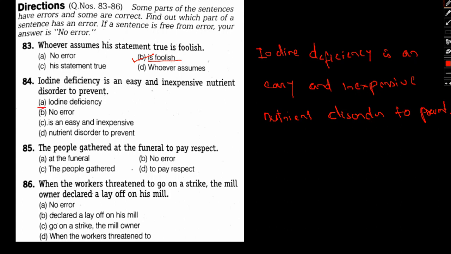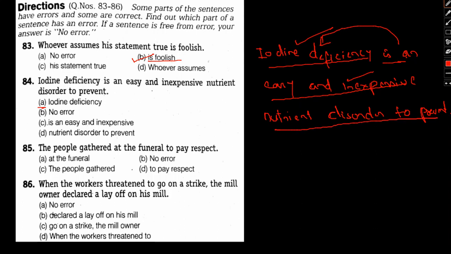Iodine deficiency. Yes, there is nothing wrong. We can have deficiency of any minerals or any elements, so iodine deficiency is also a right term. Is an easy and inexpensive. Yes, it is correct. Is an easy and inexpensive, correct. And is refers to iodine deficiency, so it's correct.